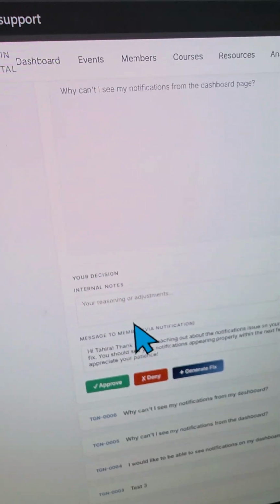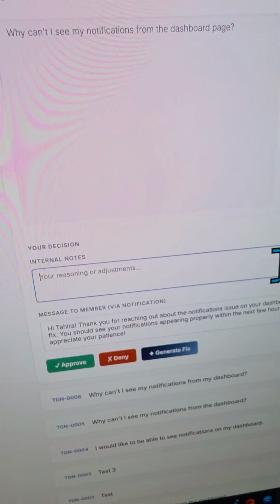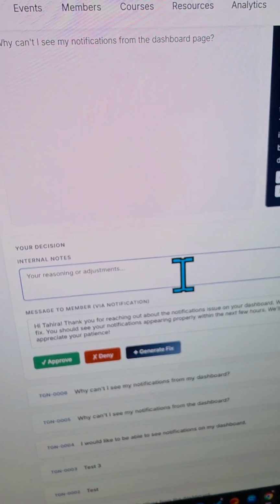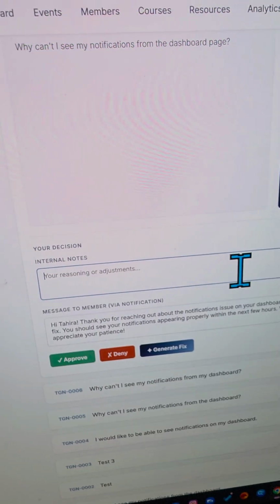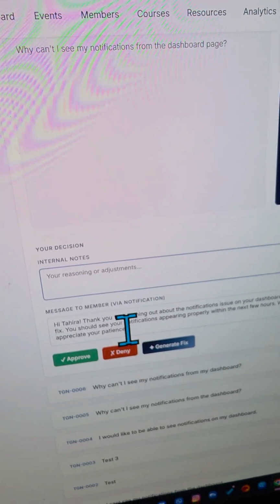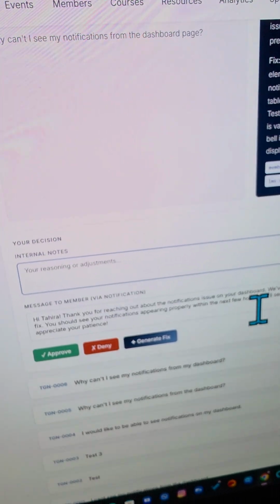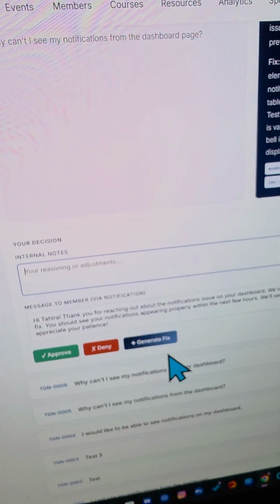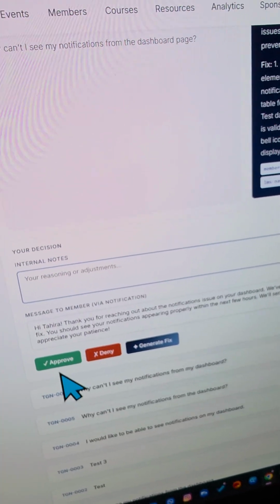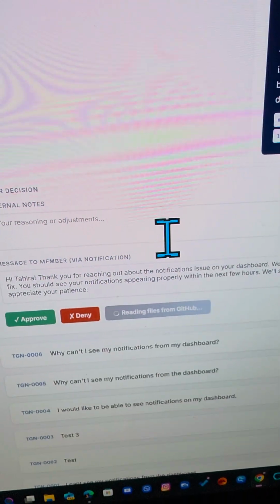But down here, you'll see you can add adjustments to the fix. You can say, actually, what it is, just add the notification bell to the dashboard page. But you can leave that blank as well. And then down here is a message that's going to go to the member. The member will get an email and also a notification. So before we approve or deny it, we're going to hit generate fix.